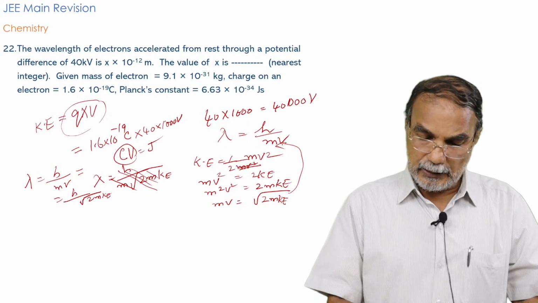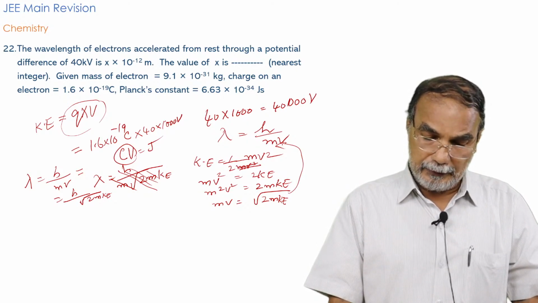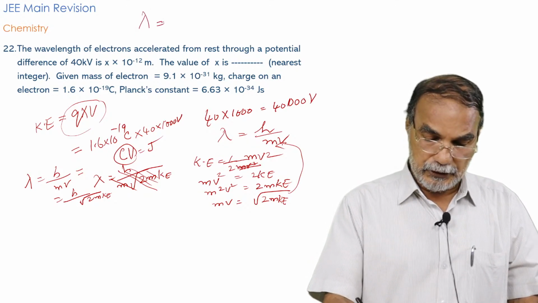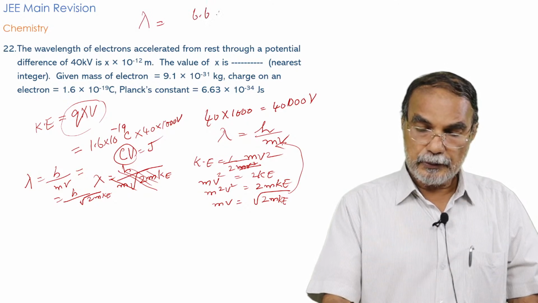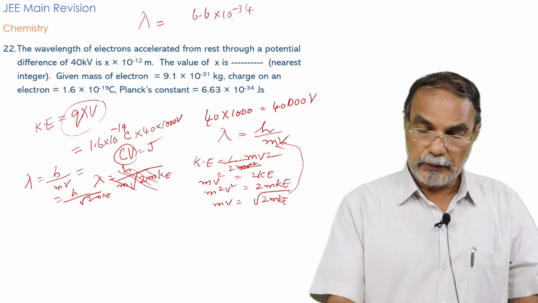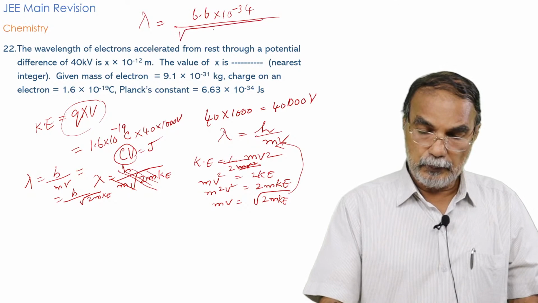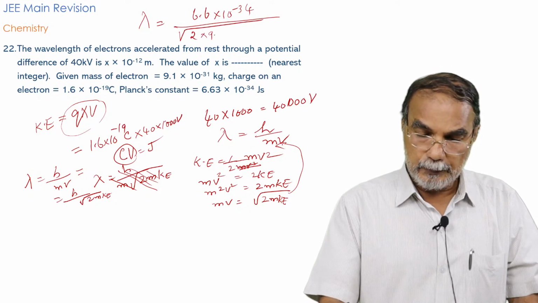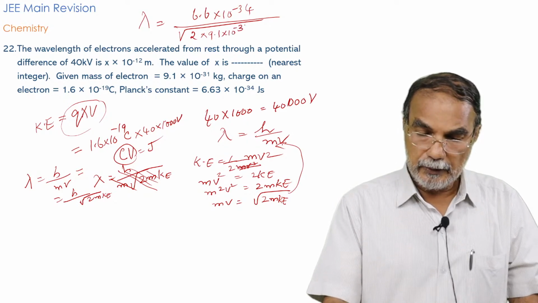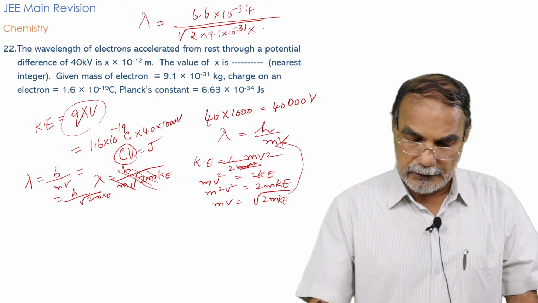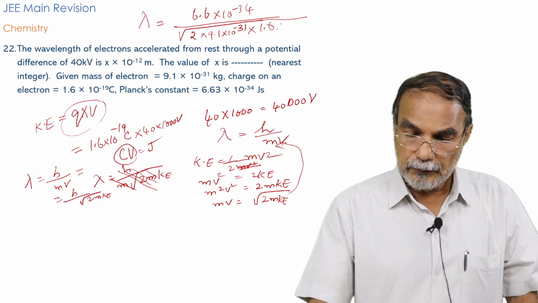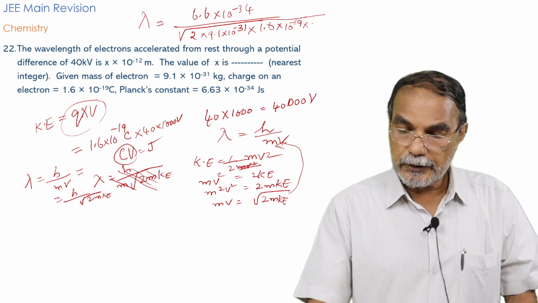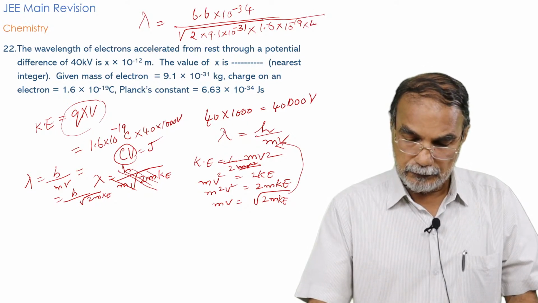Of course, there is a little bit of calculation here, and therefore lambda is equal to 6.6 into 10 raised to minus 34, I write only one decimal place, square root of 2m. 2 into m is 9.1 into 10 raised to minus 31, into kinetic energy is 1.6 into 10 raised to minus 19 into 40,000, that is 4 into 10 raised to 4.